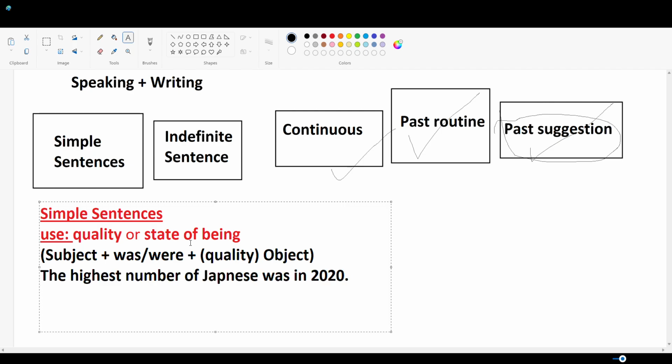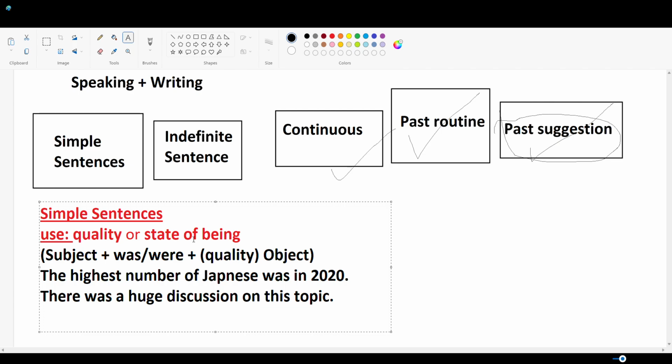Same way, let's say there was a huge discussion on this topic.